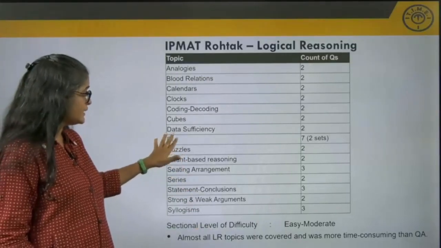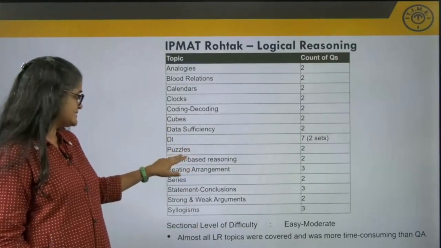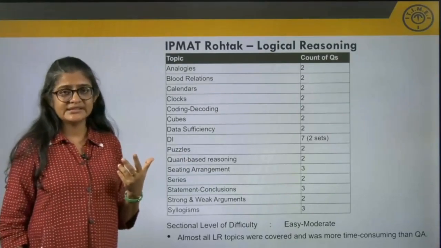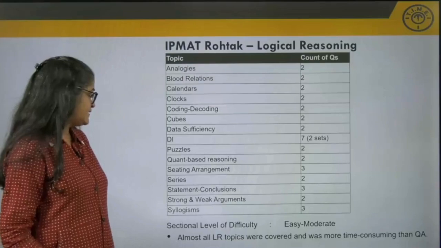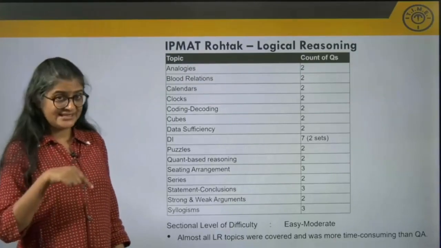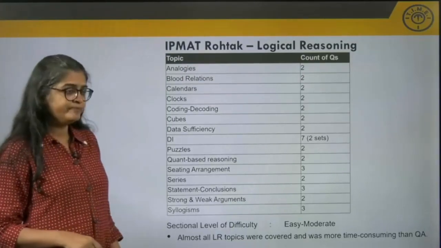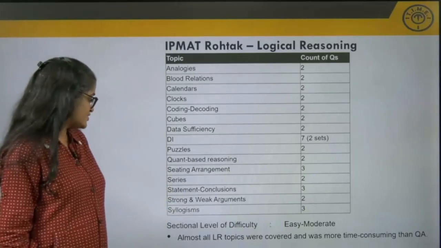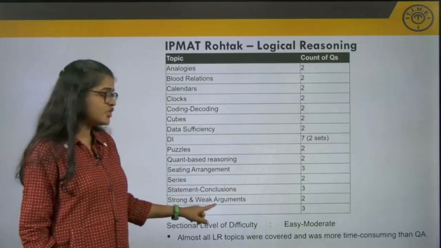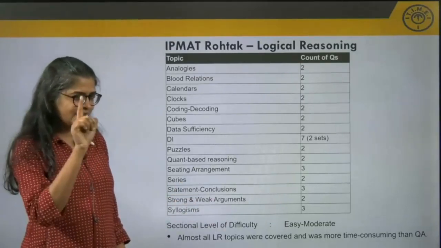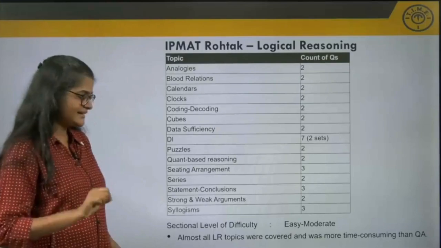Then there were 2 questions on puzzles, quant-based reasoning questions, numerical reasoning. There were 2 questions. Then there were 3 questions based on seating arrangement. Then series, 2 questions on series. Then statement conclusions and strong and weak arguments. I'll come to this in a bit, immediately.